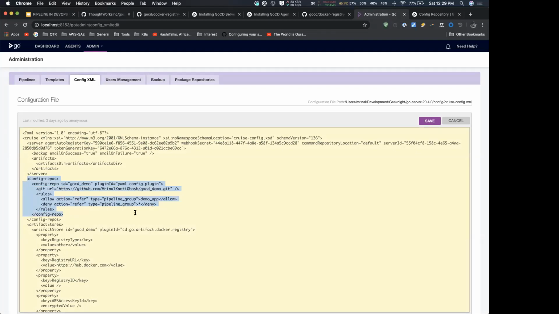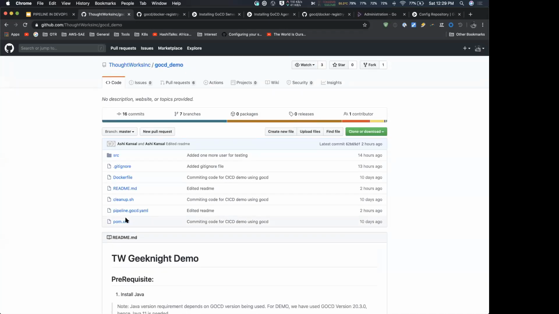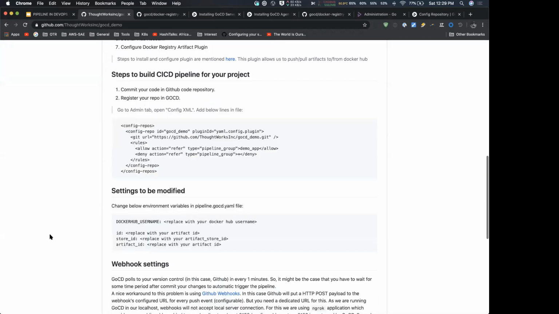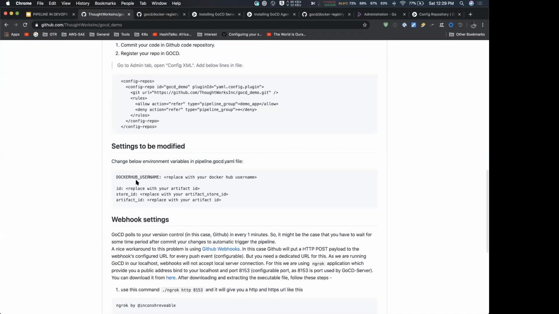So it will go into this repository and search for a file that ends with .gocd.yml, where all our pipeline configurations are present. Okay. The next step is you have to change some variables in your YAML files. The first one is the Docker Hub username. You have to provide your own Docker Hub so that it can connect with that.